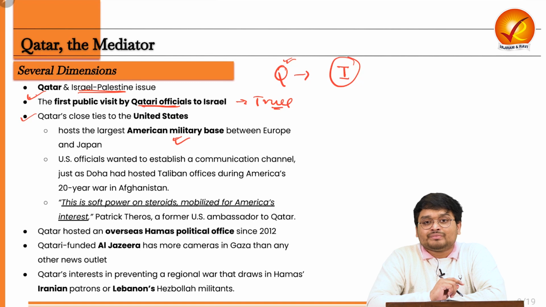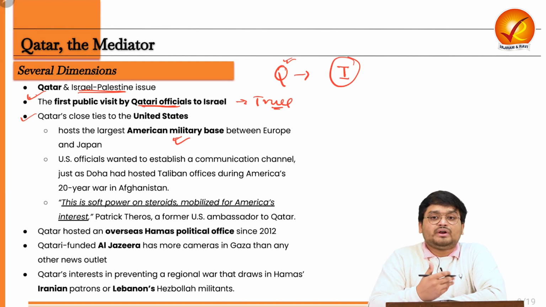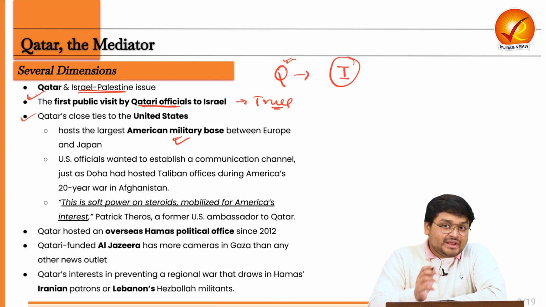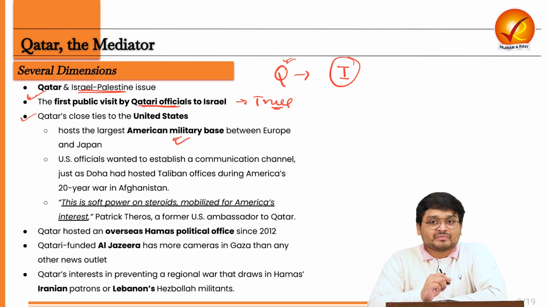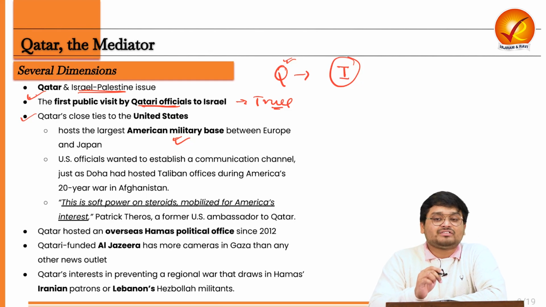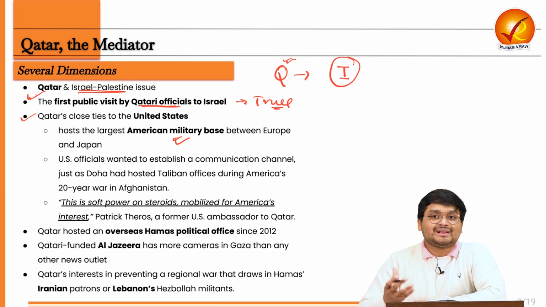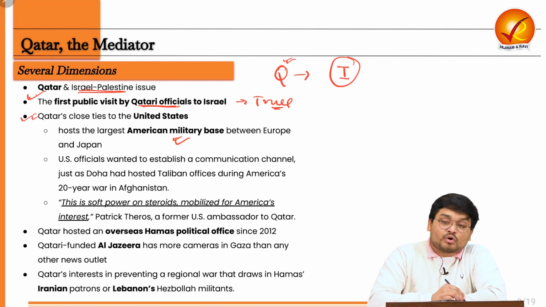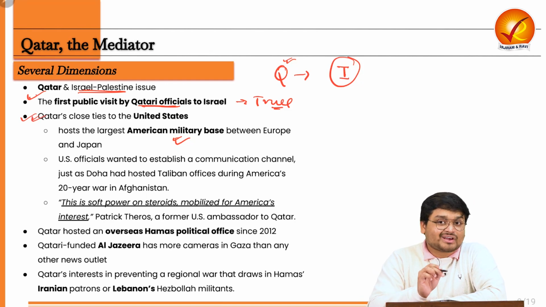And let me tell you, after the 2001 terrorist attacks on the World Trade Center, Qatar also hosted the Taliban in its capital Doha for peace talks. It also hosts Hamas's headquarters in Doha. So it considerably has a political clout directly on the warring groups in such conflicts.